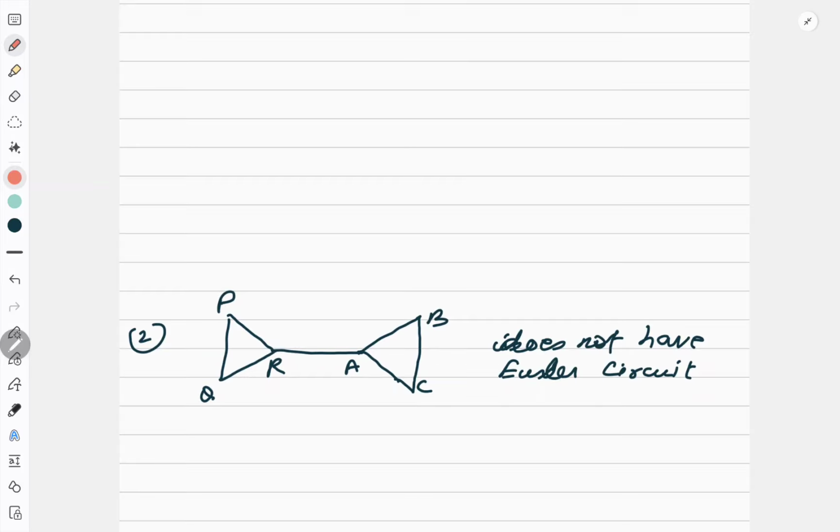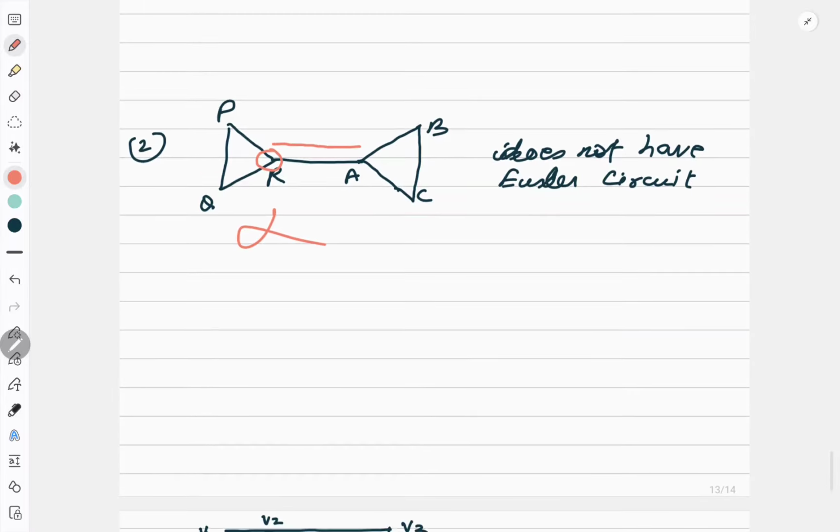Now, it does not have a Euler circuit. Of course, it will not have. Why it will not have? Because this is a problematic thing. And before trying, always see, beta, what is the degree of this? 3. The moment 3 degree means I cannot get the Euler circuit at all. So this question, that is why I told you the property.